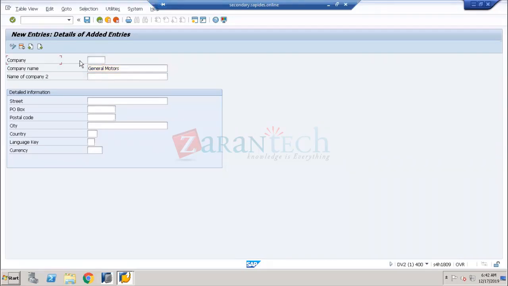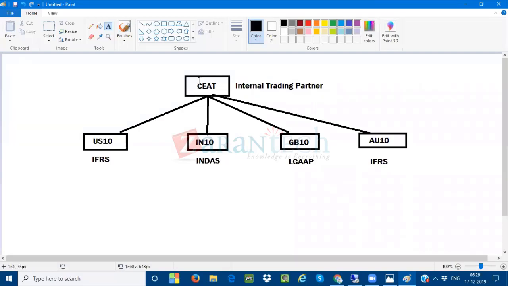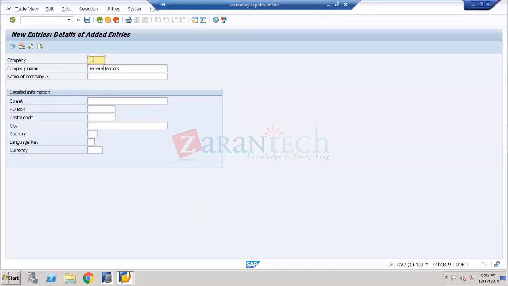But the first one, we are going to talk about it as a company ID for the consolidation purpose. The company ID can be given with any 6 alphanumerical character code. Why? Because company is mainly useful for the consolidation, where I assign all these company codes to the company. So SAP is telling here, you can give only 6 alphanumerical characters, 1, 2, 3, 4, 5, 6, not more than 6. If you try to enter more than 6 characters, it will not accept.